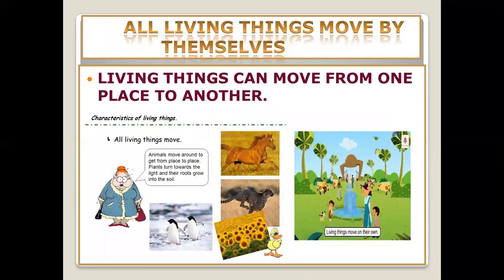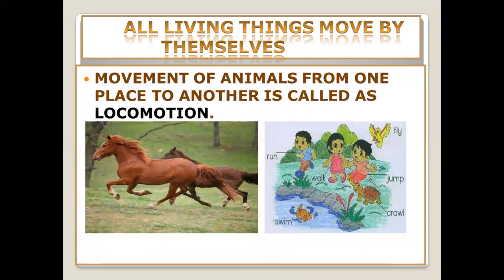And you see on the screen, there are some other examples of movement. Living things move, animals move around to get from place to place. Plants turn towards the light and their roots grow in the soil, as I explained. And also these are some examples of locomotion. Movement of the animals from one place to another is called locomotion. See, we can run, walk, jump, birds fly, animals crawl, fish swim. All these are examples of locomotion.